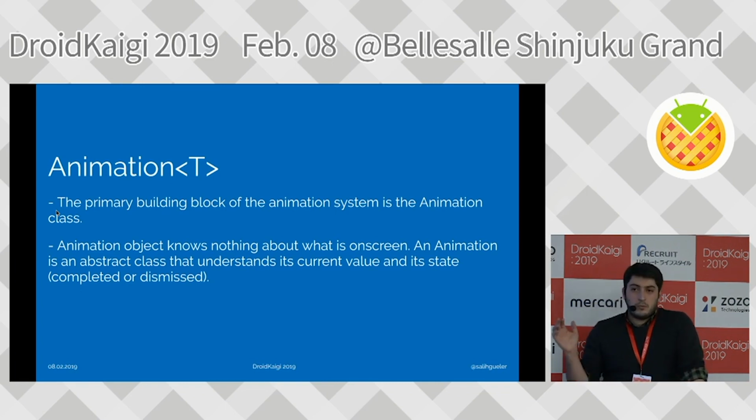It doesn't have any idea about what's going on on the screen, but it gives you the information that you need. It doesn't have to be a double or int. You can define a color, an offset, or something like this, and it will give you the value according to your needs with the animation that you provide.